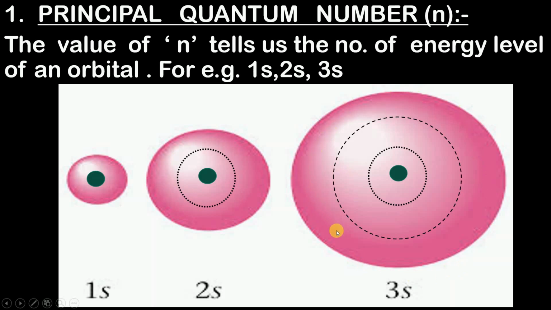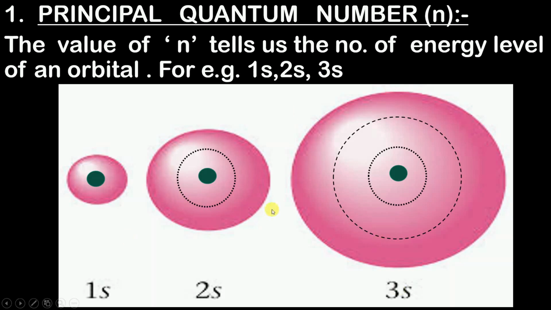Now you might be wondering why there are so many s orbitals. See, one s orbital can only accommodate 2 electrons, and as you know, in an atom there are many electrons, so for accommodating other electrons you require more orbitals. In this s orbital there will be only 2 electrons, and in the next sphere there will be 2 more electrons. Like this you need many s orbitals.